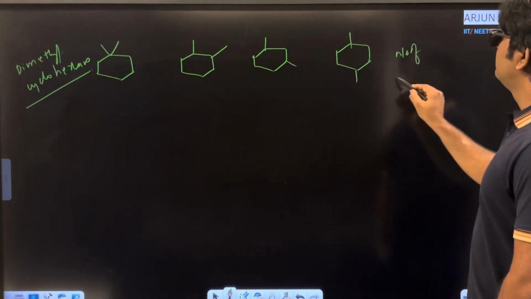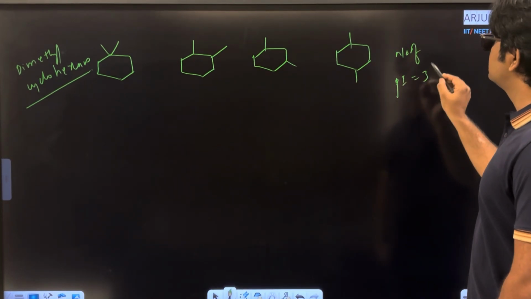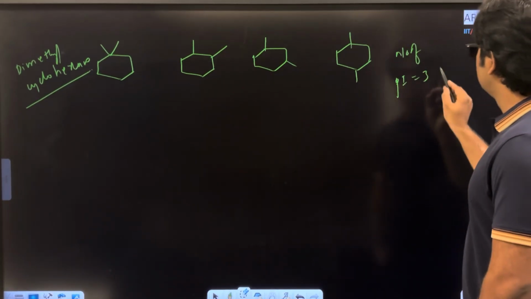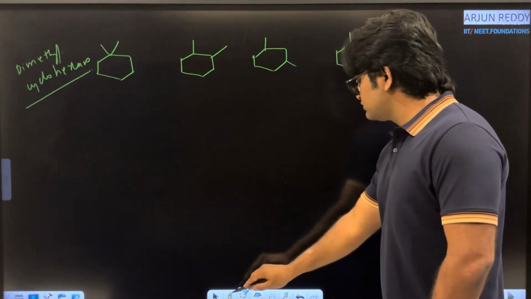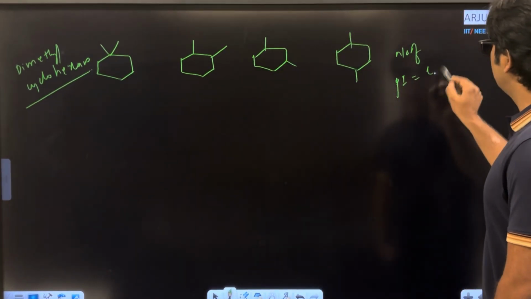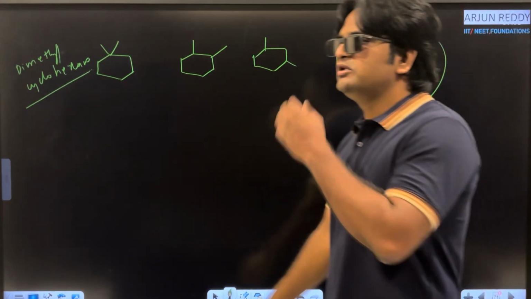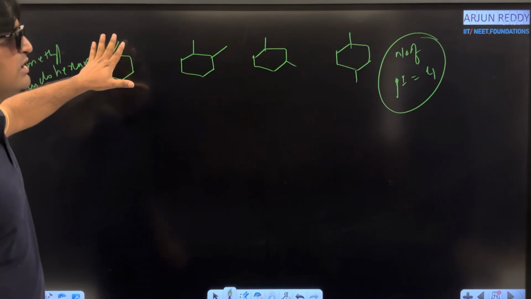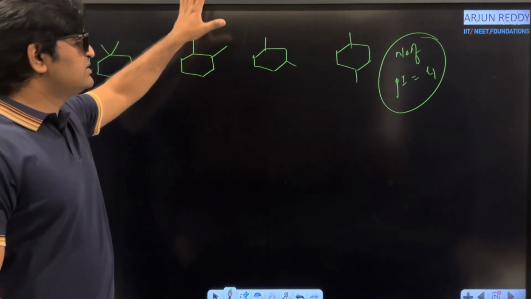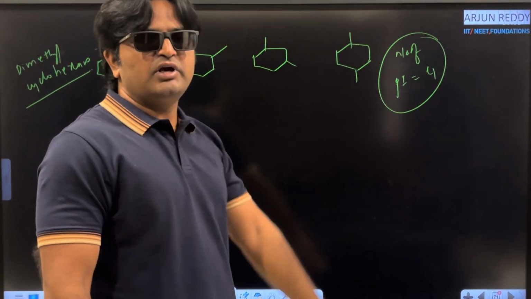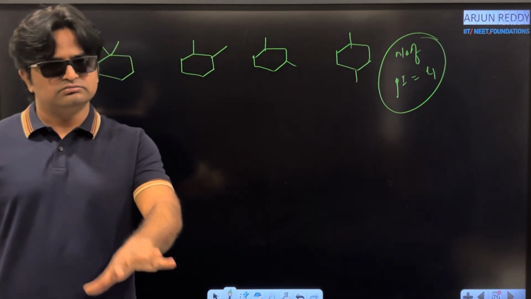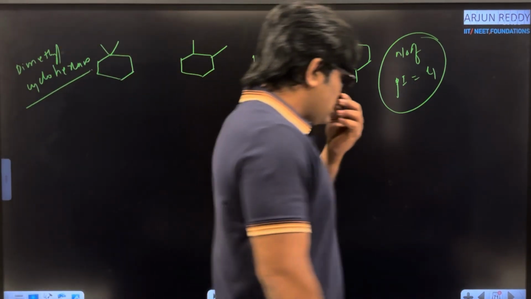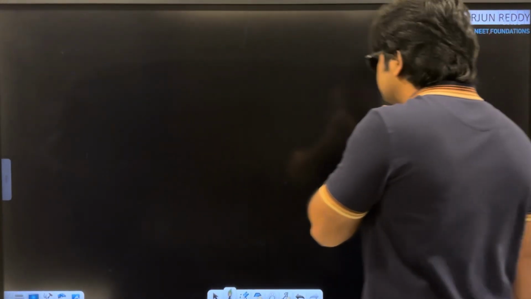Number of positional isomers equals 4. Very good example, dimethyl cyclohexane. First one, 1,1-dimethyl cyclohexane, 1,2-dimethyl cyclohexane, 1,3-dimethyl and 1,4-dimethyl cyclohexane. Clear? Right.